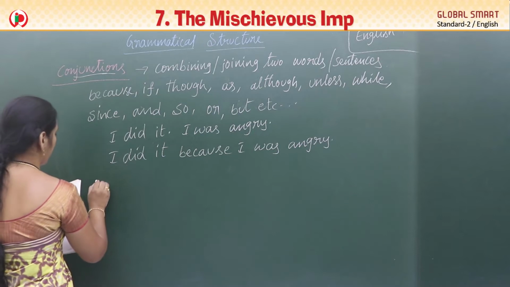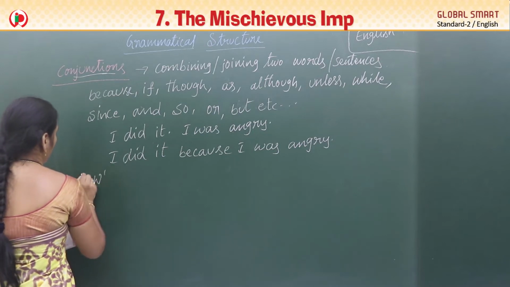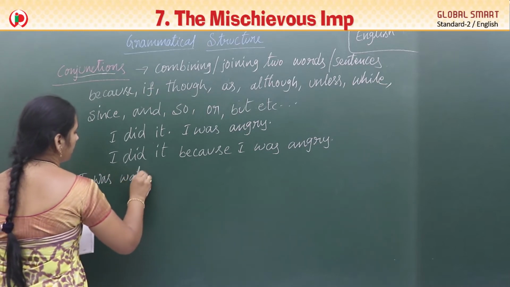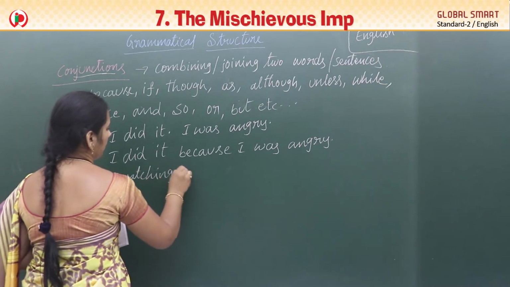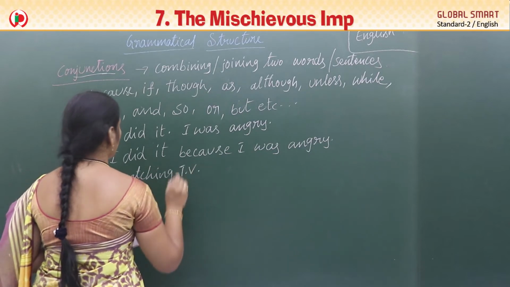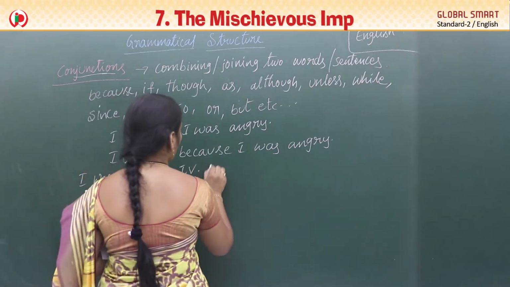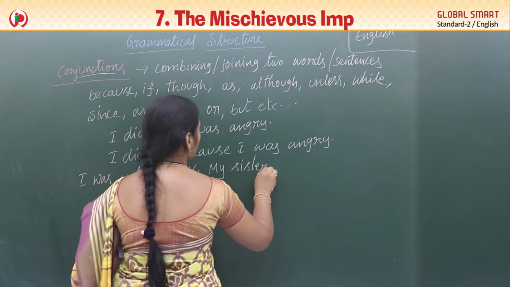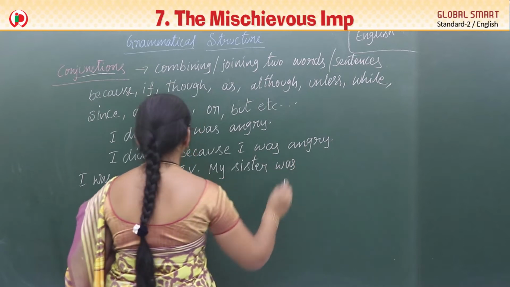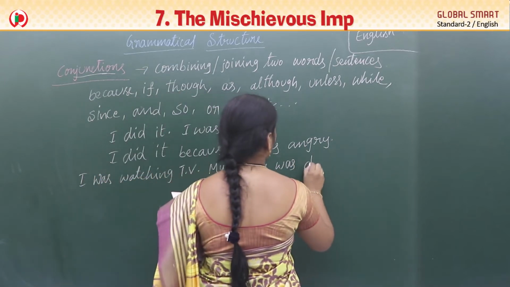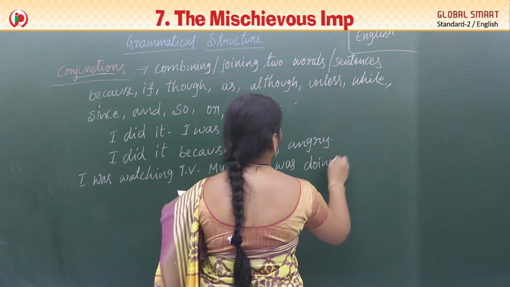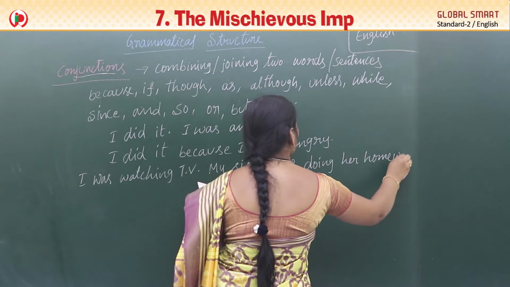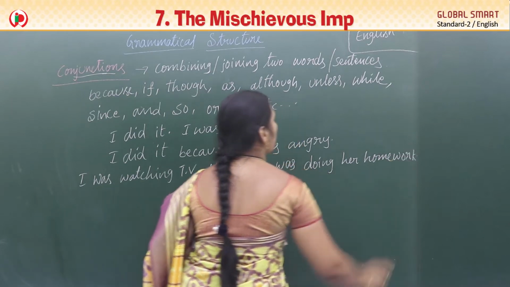And see, next one. I was watching TV. My sister was doing her homework.